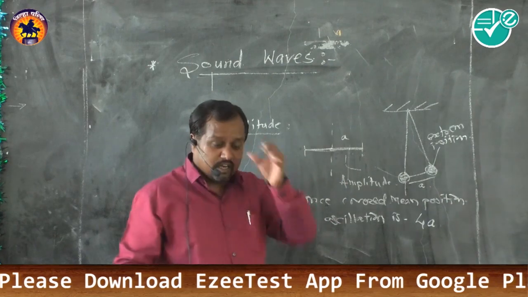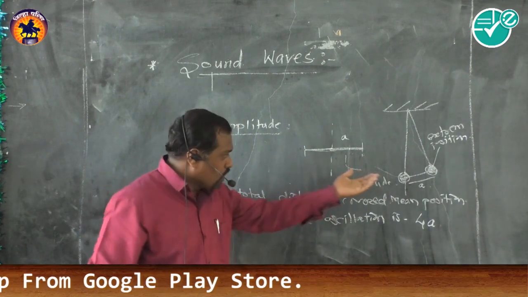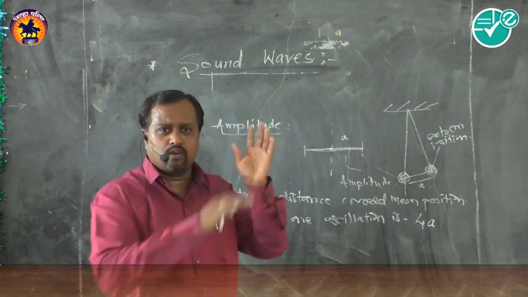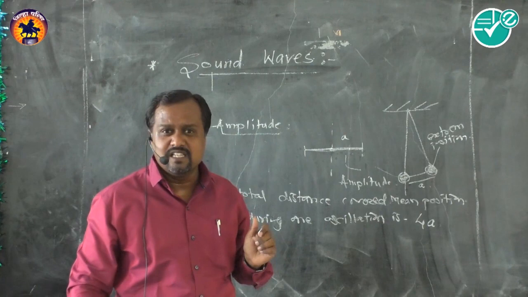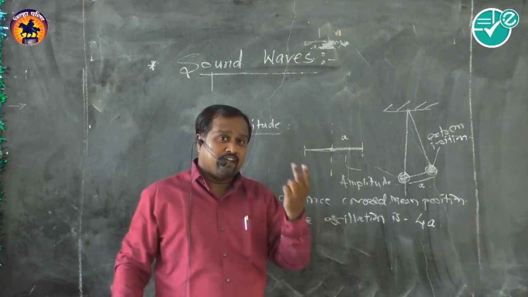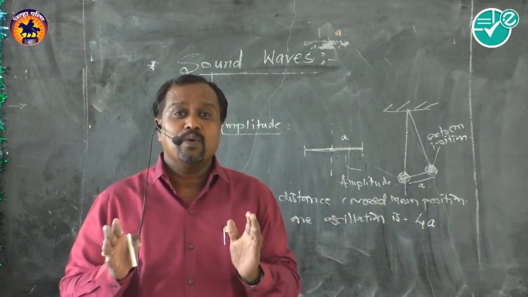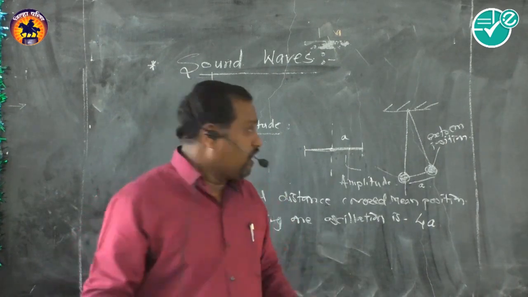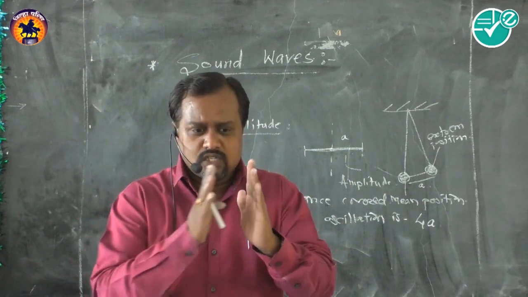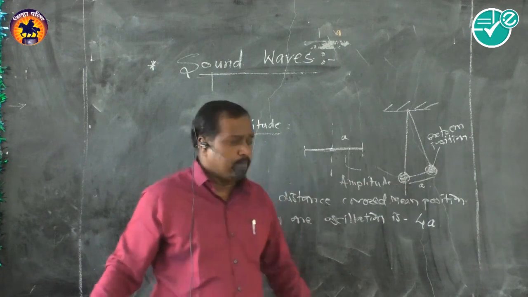It needs external energy. We have the electric tuning fork or a clock pendulum. These have a source connected at the back of the clock, in the form of our pencil cell, and due to this the amplitude remains constant. So we can say there are two types of oscillation, damped oscillation and undamped oscillation. In damped oscillation the amplitude goes on reducing with respect to time, and in undamped oscillation the amplitude is constant, because external power is connected to it. So this is the difference between damping and undamping.